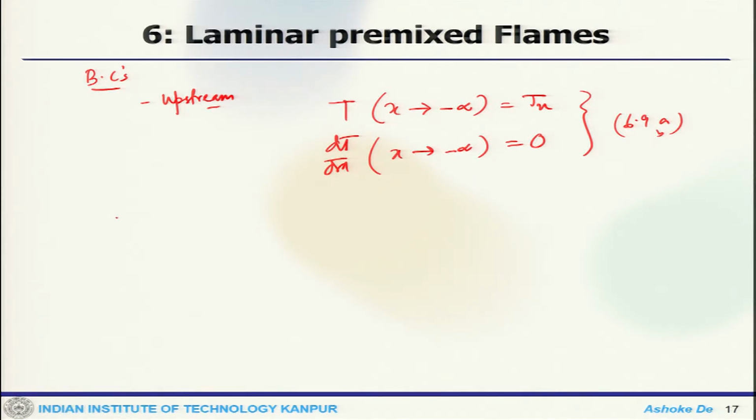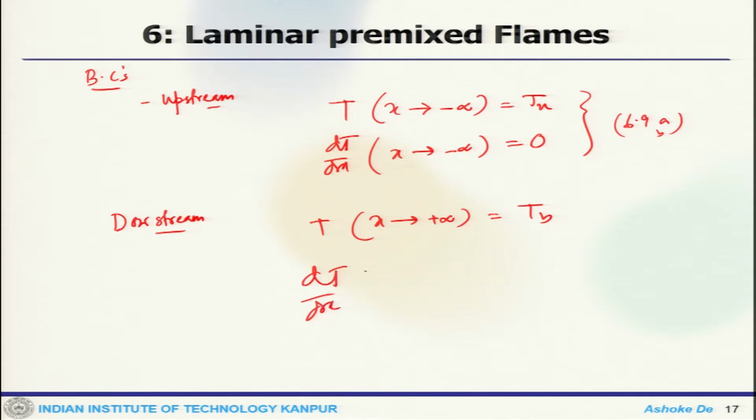Now, that is the upstream. Now, downstream at the product side, you have T(x) tends to T burnt, and dT/dx tends to zero, while x tends to positive infinity. So, these are equations 6.9 c to d. So, this is the situation.